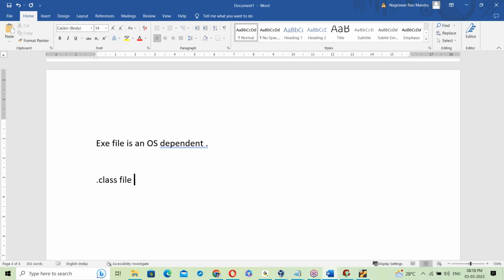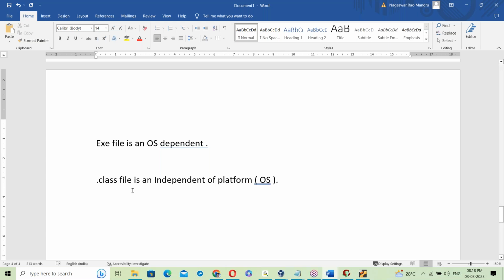See, the dot class file is platform independent. Independent platform, or OS: anyone can see it is independent of OS. How? How did Java make us independent of platform?